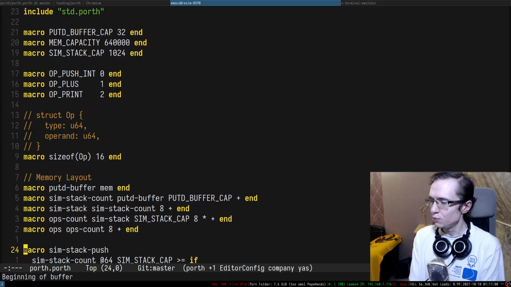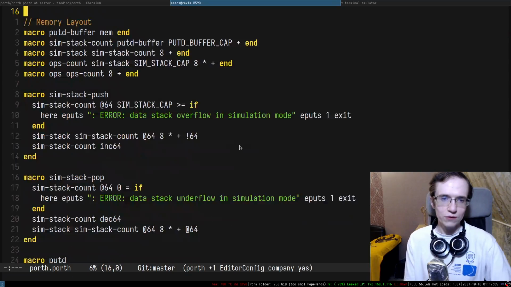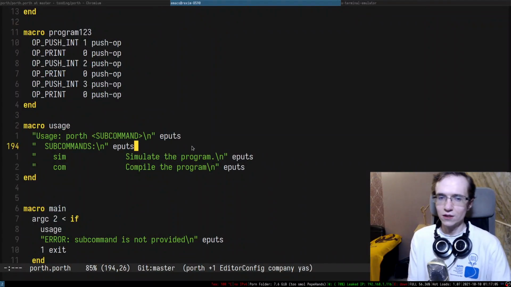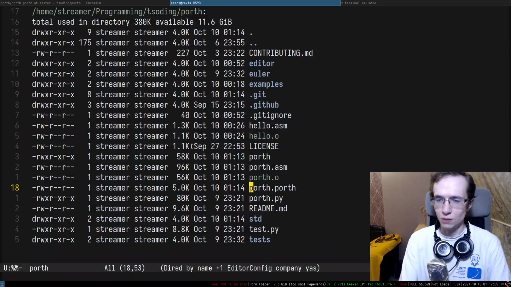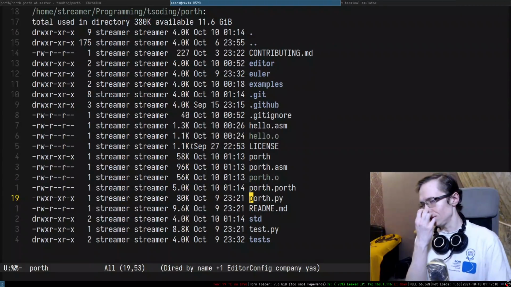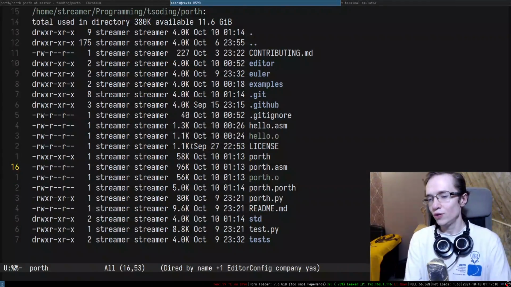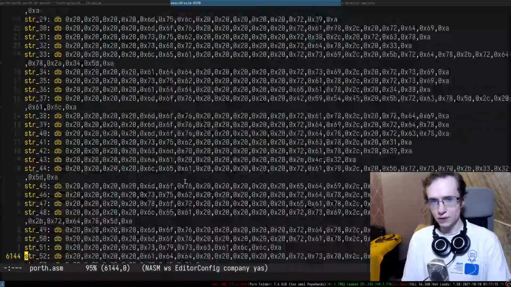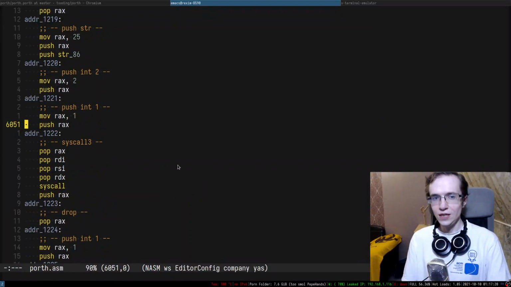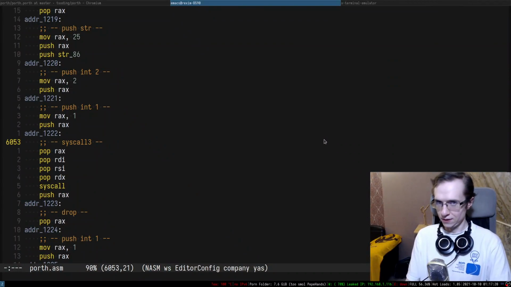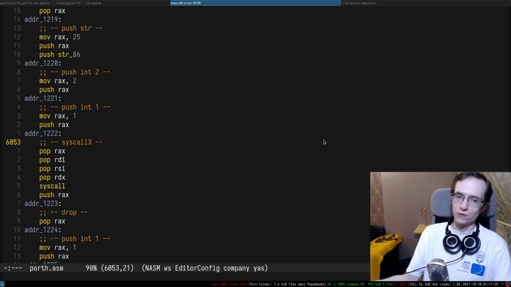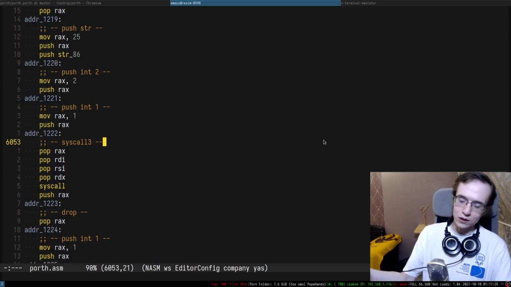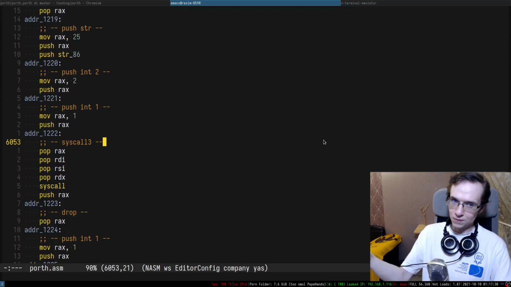What will you have for bootstrapping? Okay, this is actually a good question. So eventually we're going to get rid of the Python, right? And the question is what we're going to use for the bootstrapping. So the thing is, our compiler generates assembly, right? So for bootstrapping, we're going to keep the assembly version of the compiler along with the Porth version of the compiler. So to bootstrap the compiler, you will only need NASM, right?